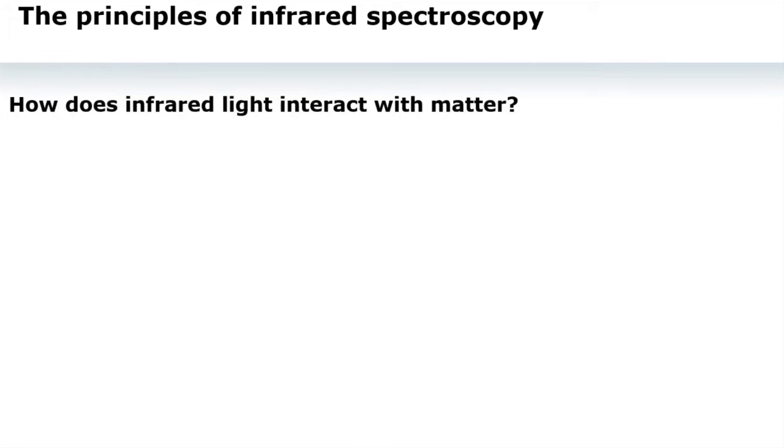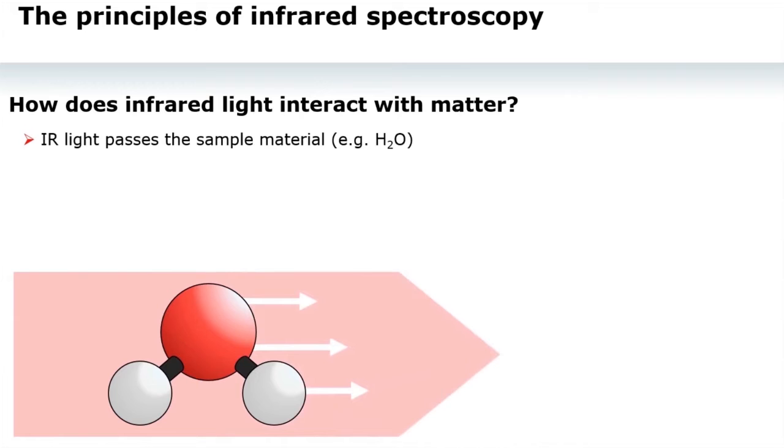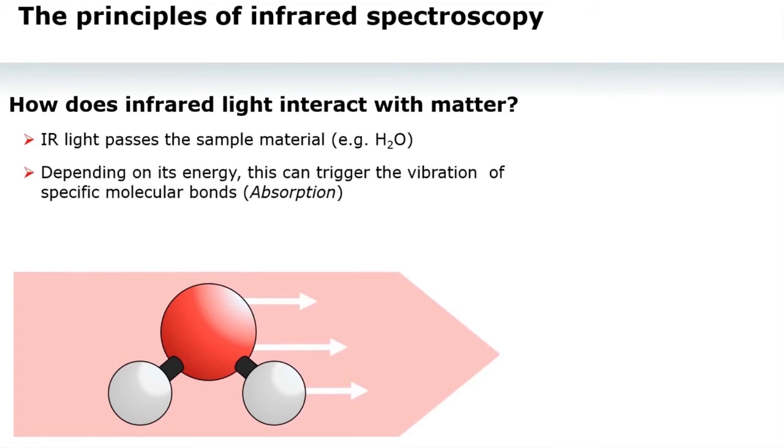In order to understand how FTIR can be used to detect pork that is mixed with halal meat, we must first understand how infrared interacts with matter. In this FTIR device, first IR light passes through the sample, for example, a water molecule, H2O. Depending on its energy, this can trigger the vibration of specific molecular bonds. This is called absorption. The energy absorbed is consumed, thus missing from the original IR beam.